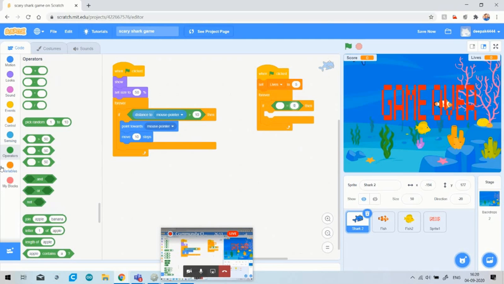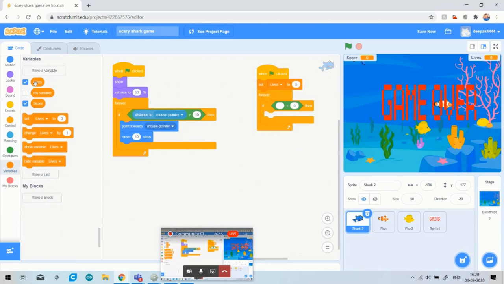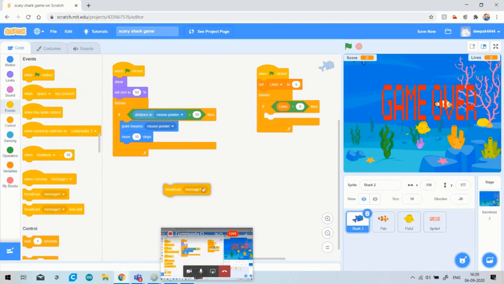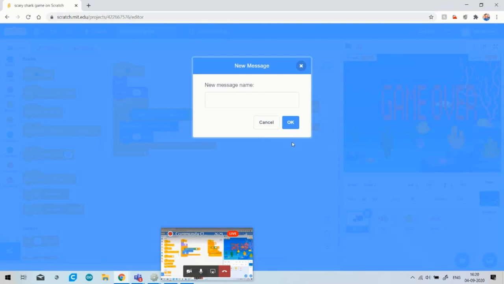So for this I will go to the variable and choose the lives variable. If lives equal to 0, as I said, I have to broadcast one message because I have to interlink it. So I broadcast the message: game over.